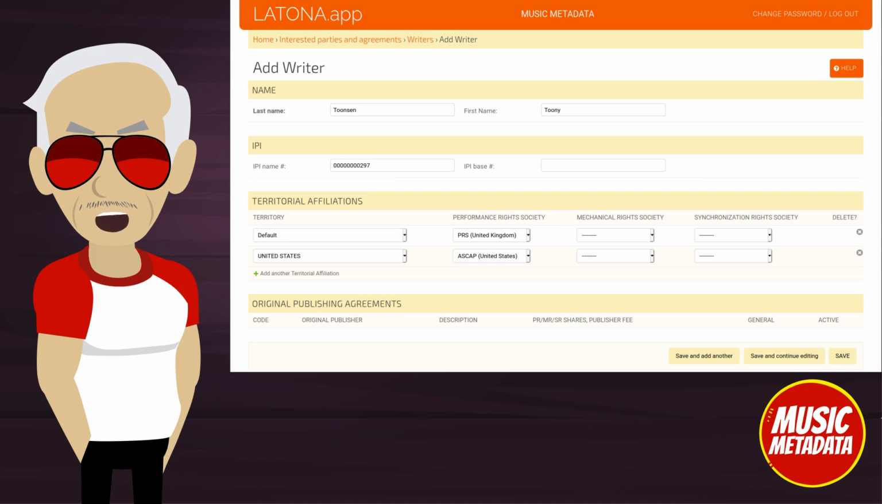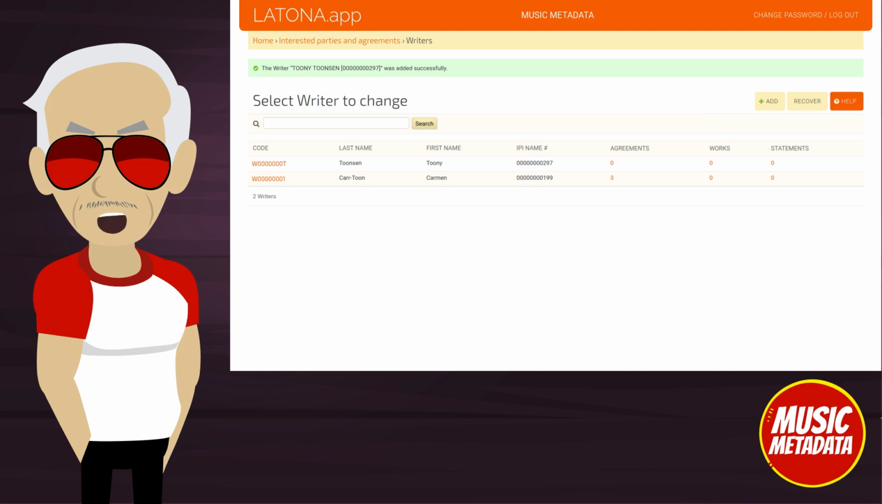Note that there are 3 save buttons. We will use the simple save, on the far right. It saves the writer and takes us to the list view. Note the message in the green box at the top, informing us that the writer was created. You can edit a writer by clicking on the link in the first table column. Another button to add a new writer is on the right side, next to the Help button.